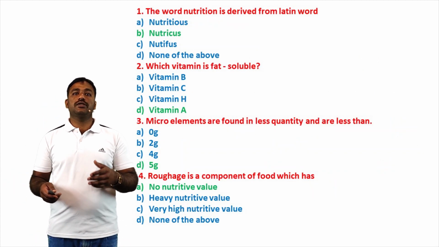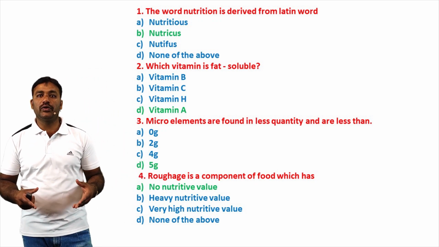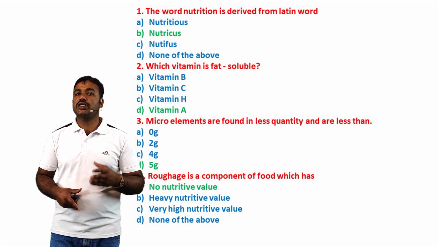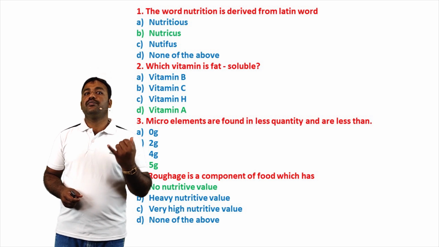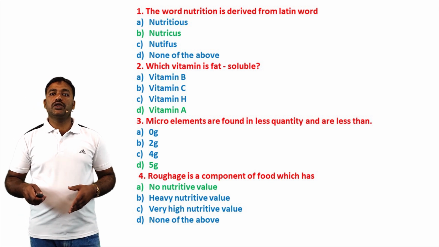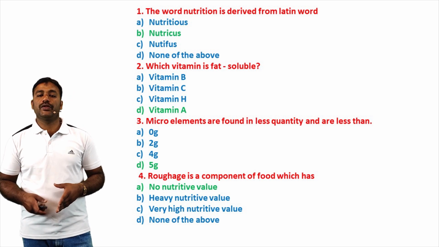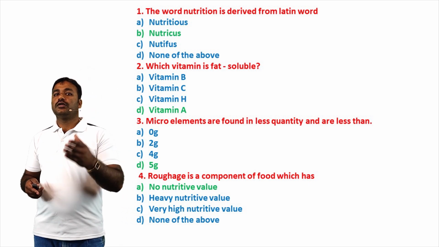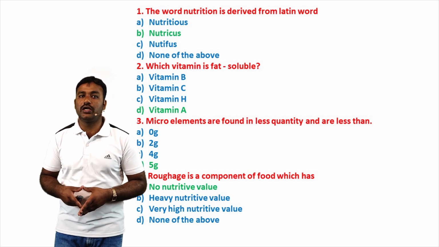Next, some questions. Question number 1. The word nutrition is derived from the Latin word nutricus. Question number 2. Which vitamin is a fat soluble vitamin? Fat soluble vitamins are A, D, E and K. Water soluble vitamins are B, C and H. Question number 3. Microelements are found in small quantity, less than 5 grams. Question number 4. Roughage is a component of food which has no nutritive value.